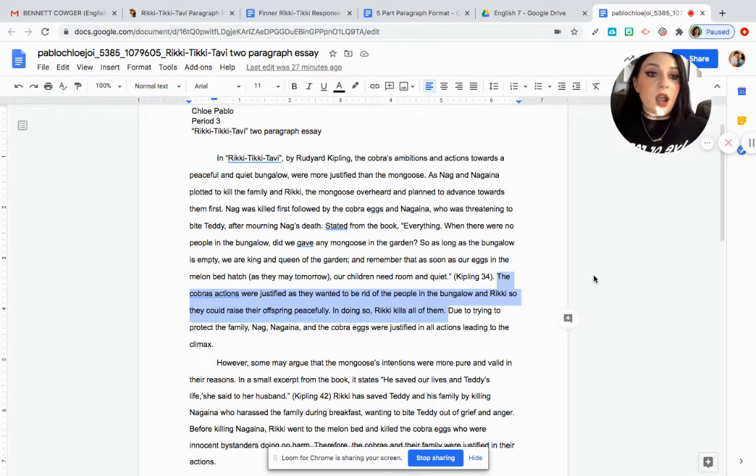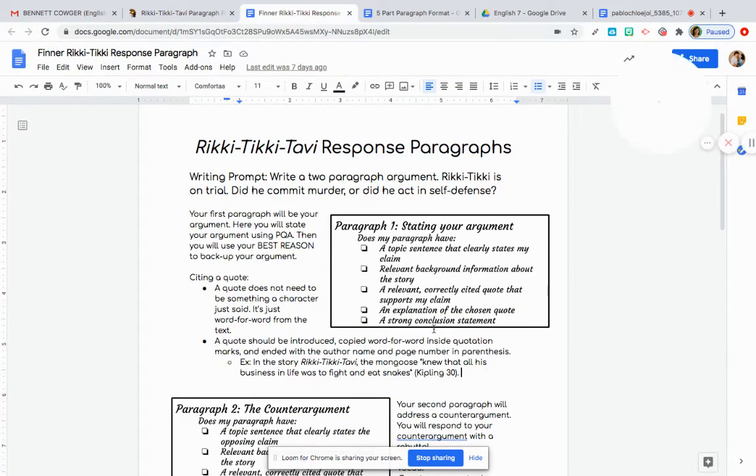It's great. This student, again, explains the quote and how that supports their topic sentence, that the cobras were justified in their actions, because it says in their topic sentence the cobras just wanted a quiet and peaceful place to raise their children, and they explained that with Rikki-Tiki-Tavi there, they couldn't do that. So this student did a great job. We have one more step left. We're almost done. Lastly,